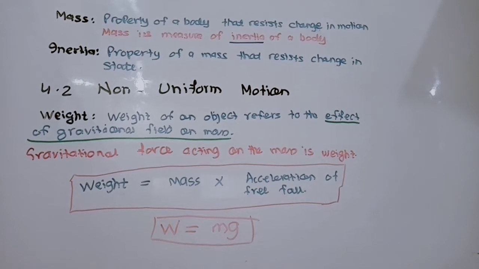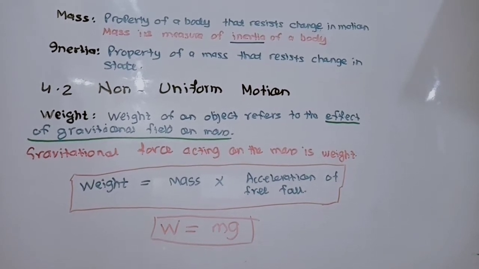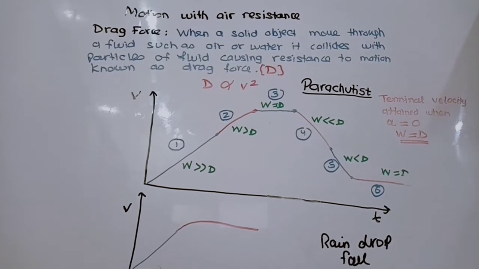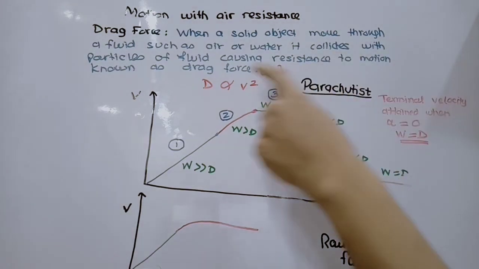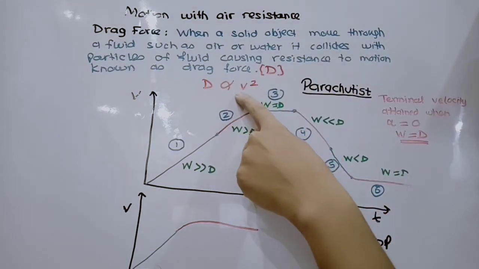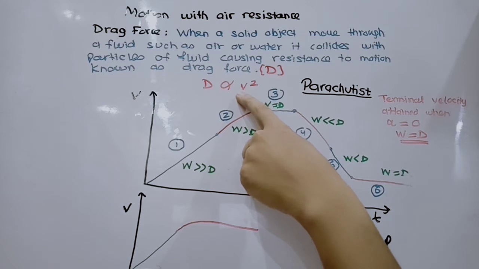Now let's see some examples of non-uniform motion. First is motion with air resistance. First we must know what the drag force or air resistance is. When a solid object moves through a fluid such as air or water, it collides with the particles of the fluid, causing resistance to motion. This is known as the drag force. The drag force increases in direct proportion to the velocity squared. So as the velocity of the object increases, the drag force increases.